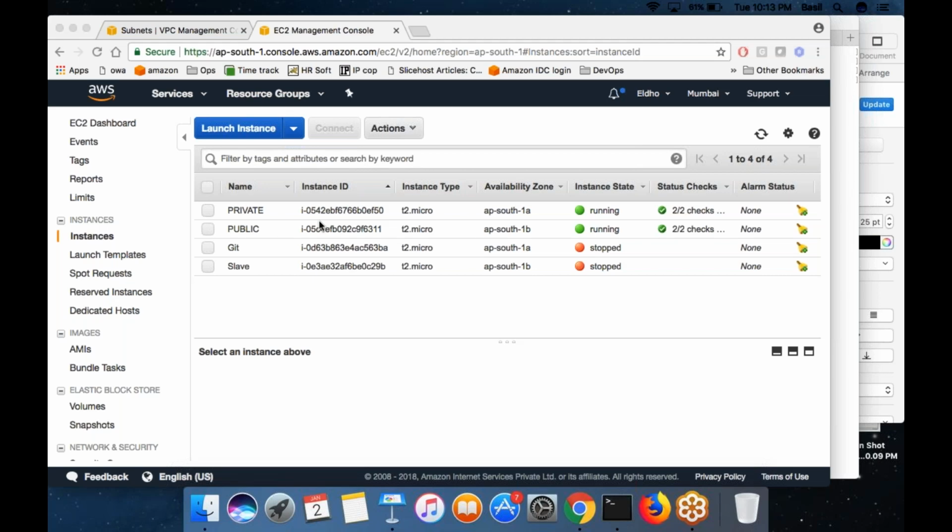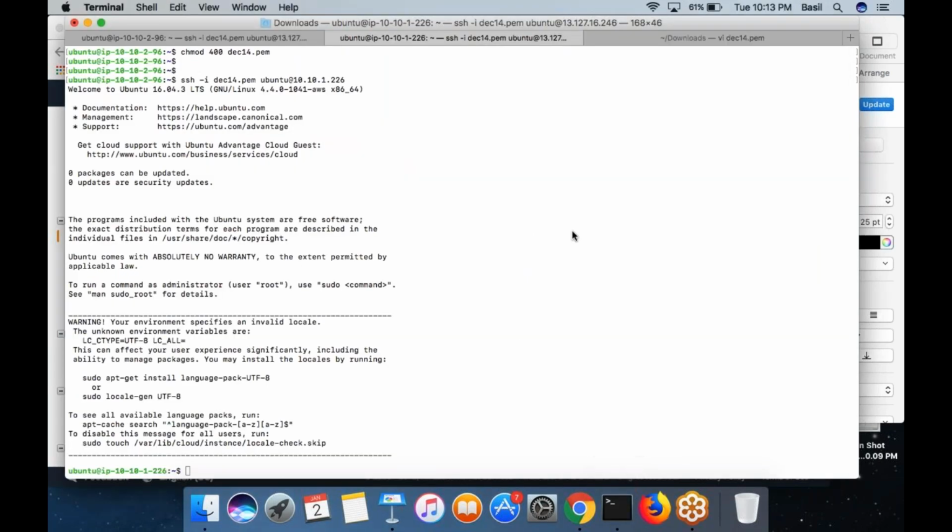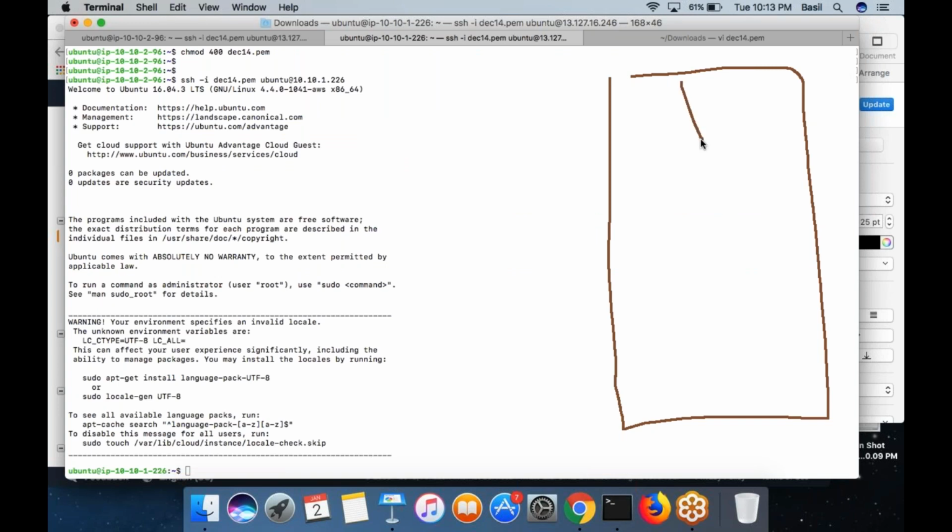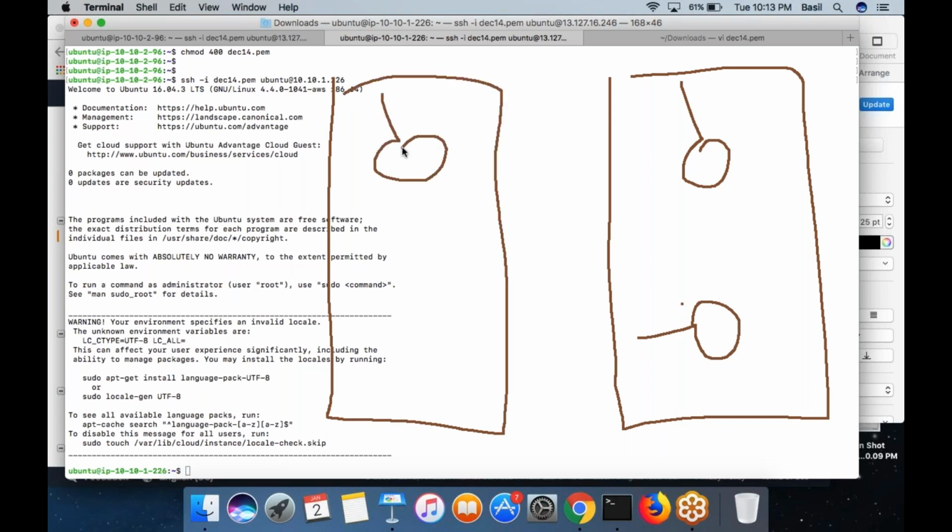But you can actually have a VPN connection between two VPCs. That is possible. I can create multiple VPCs inside my AWS account, up to 5. So I created one VPC and a number of machines inside this VPC in different subnets. Then I created one more VPC, and inside this VPC also I am creating machines. Can these machines communicate with each other using the private IPs? They cannot, because this is a different network.